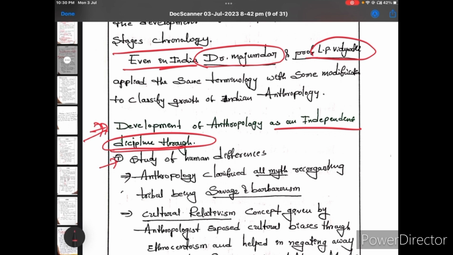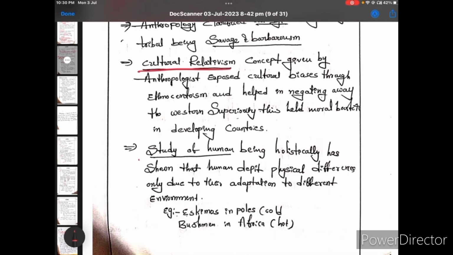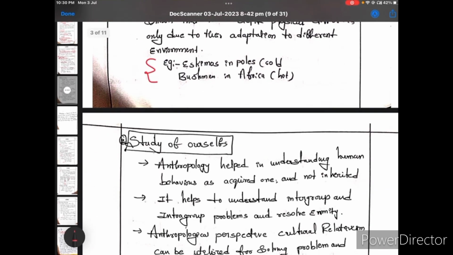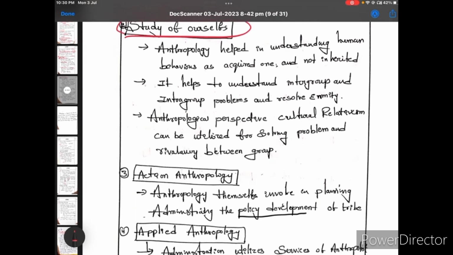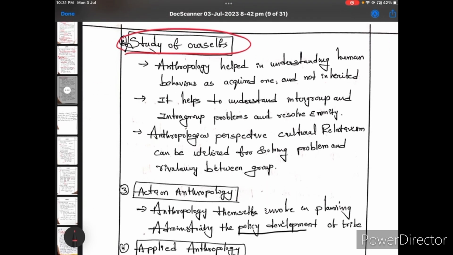Okay, next point, development of anthropology as an independent discipline through the study of human differences, cultural relativism, and study of human beings holistically. Example I took here, and after that study of ourselves. How it is like study of ourselves, matlab understanding human behavior. Okay, so I wrote here.